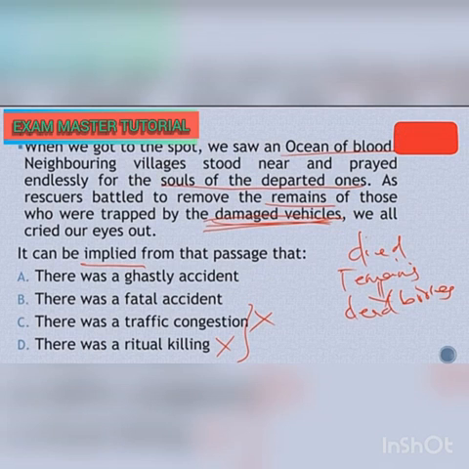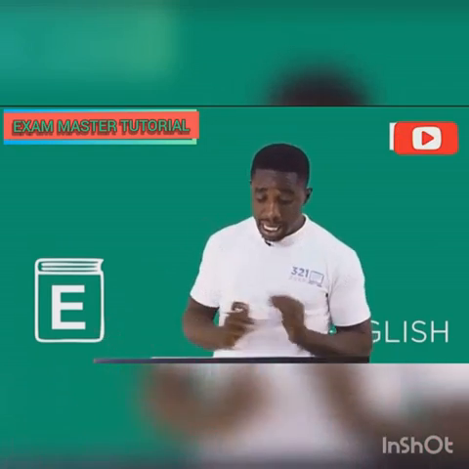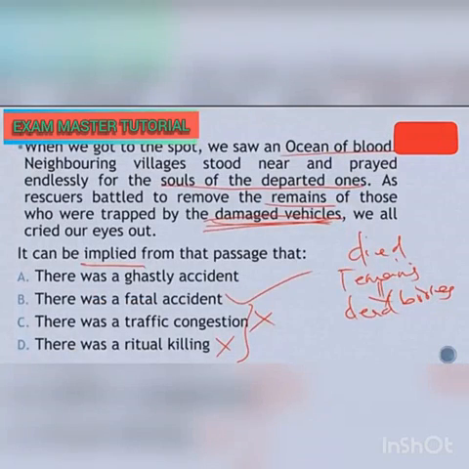We now say, rescuers were battling to remove the remains. Remains means what? Dead bodies, or those who have recently died. Now, these 2 pointers are the pointers that have brought us to that logical conclusion that what we had in that particular passage is a fatal accident. So the answer is option B, a fatal accident.